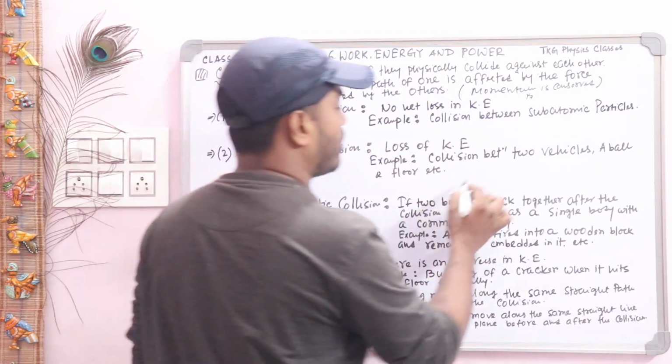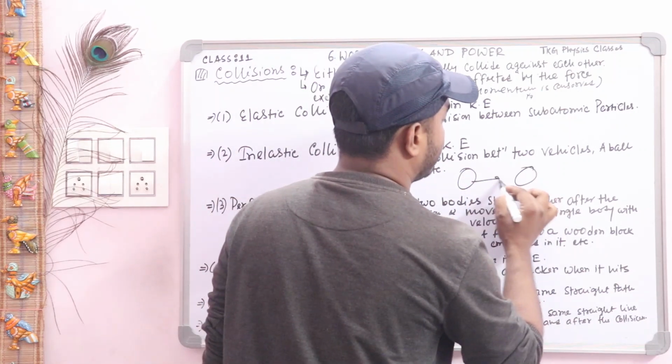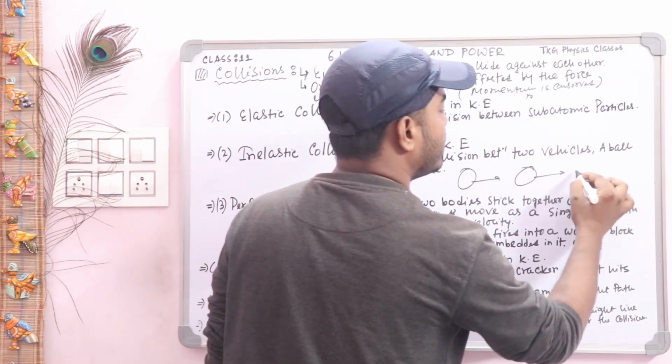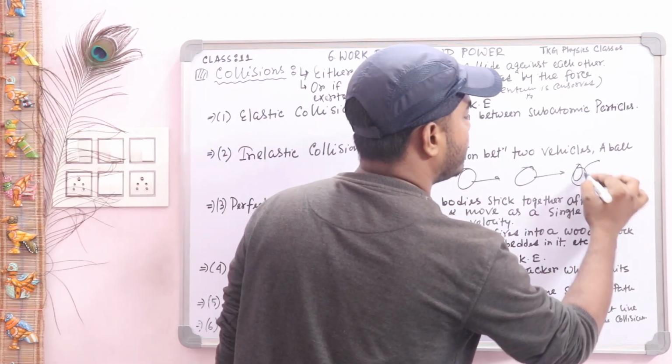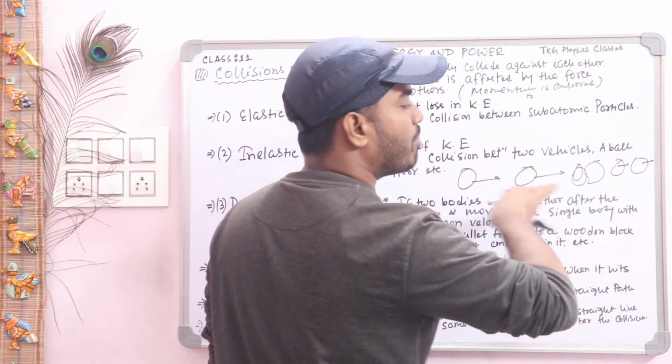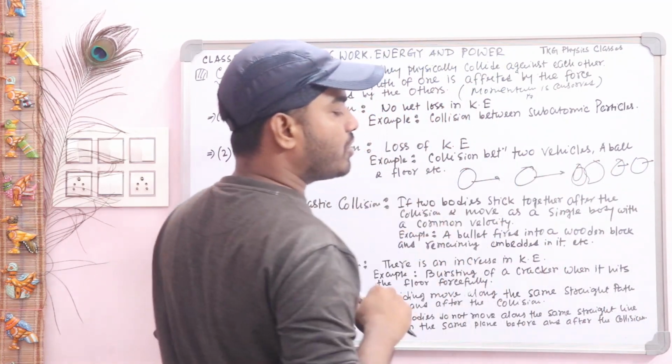So for a one-dimensional collision, you can write this. Two bodies move this way along the same path, a straight line, and after the collision the two bodies go this way, the path is the same. So this is a one-dimensional collision.